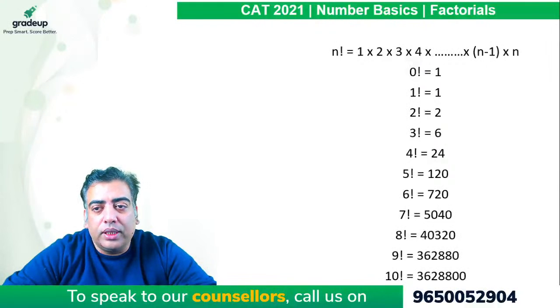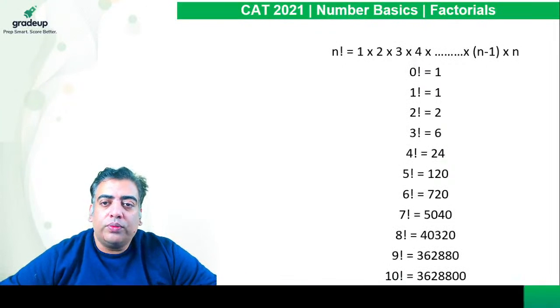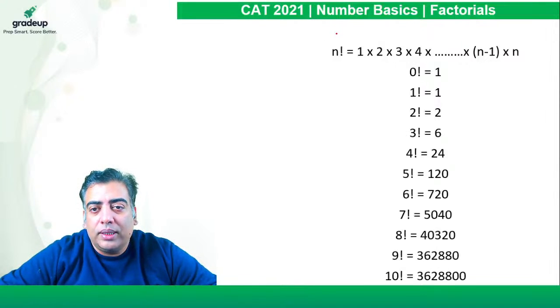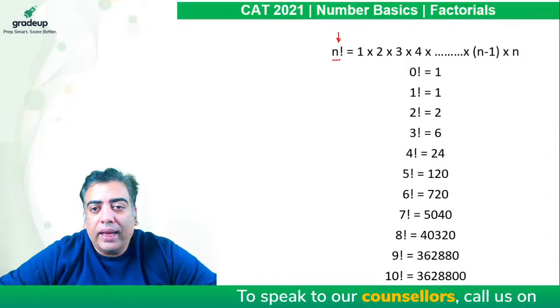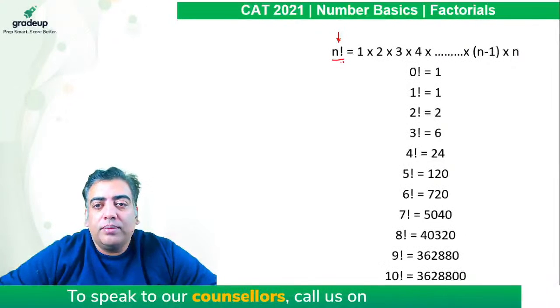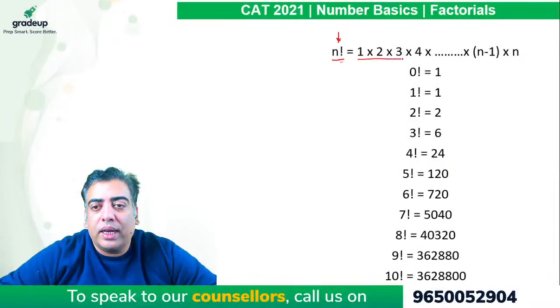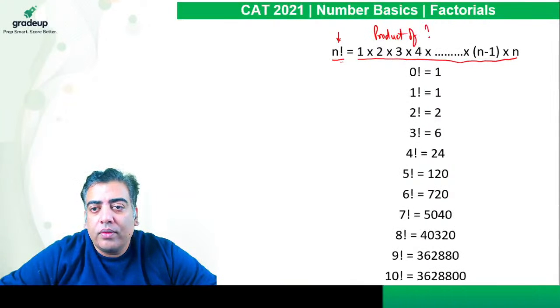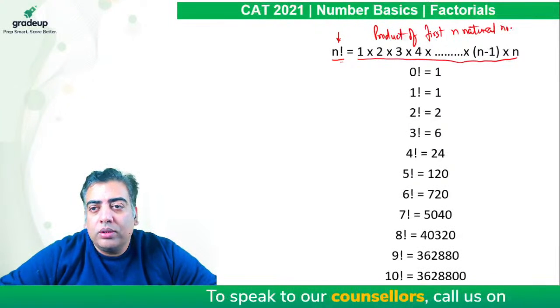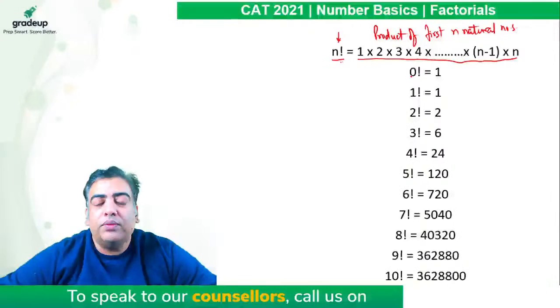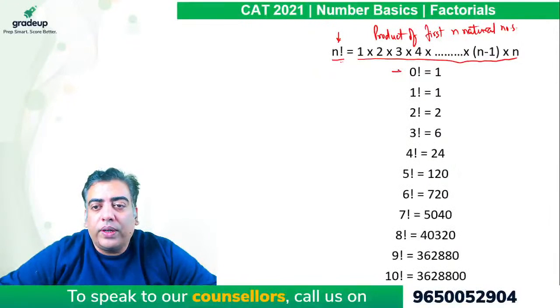Let's start with factorial. When it comes to factorial, it is denoted by this sign of exclamation, and is called n factorial. N factorial means it is the product of first n natural numbers. So I am writing it here, product of first n natural numbers. We also need to learn a few values. 0 factorial is 1.